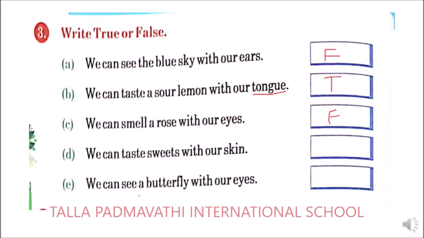Next, we can taste sweets with our skin. With our skin, we are going to taste the food? No. So with what are you going to taste the food, children? Yes, you are right, your tongue. So here it is saying that we are going to taste the sweets with our skin, which is a wrong statement. What you need to do? You need to write it as false. Next, we can see a butterfly with our eyes. Yes, we will be able to see a butterfly with our eyes. Is it true? Yes, so write it as true.